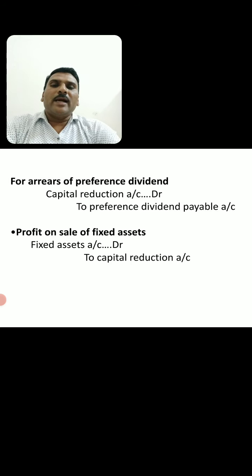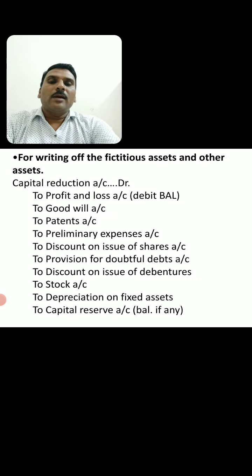Then if there are any arrears, such arrears are to be paid from capital reduction account to preference dividend payable account. Then if there is any profit on sale of fixed assets, such profit is again transferred to capital reduction account.